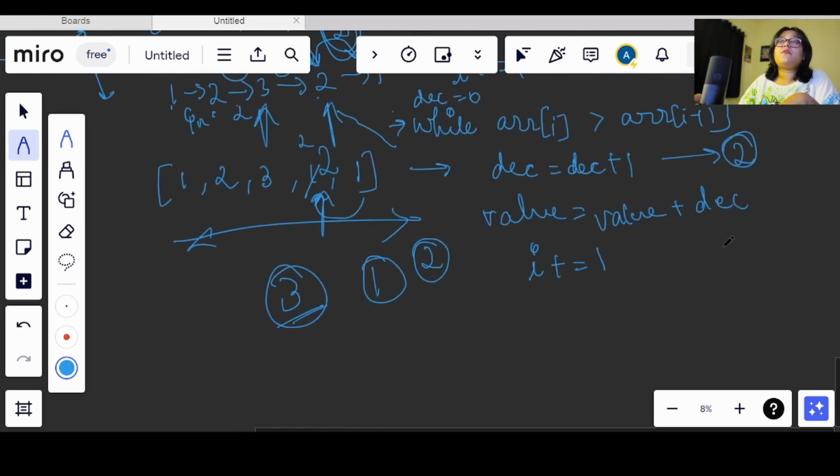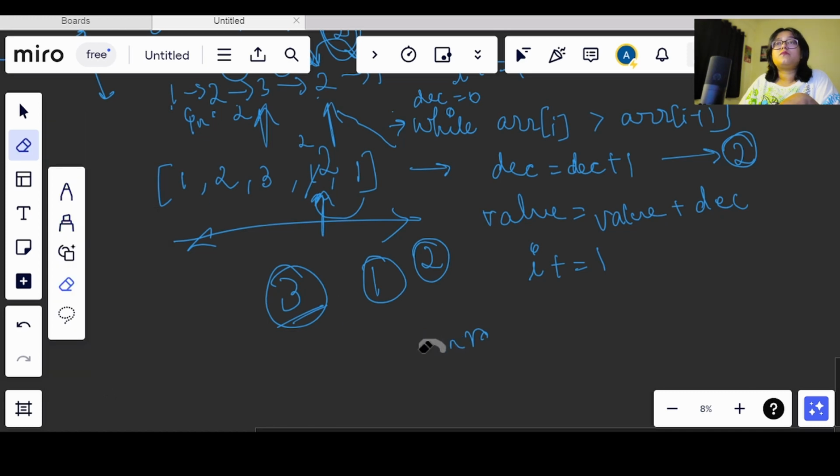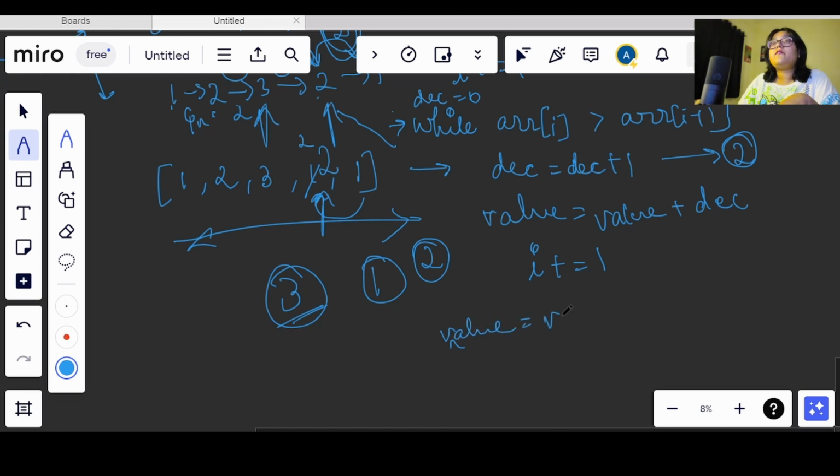So now, out of this loop, we will take this value and we will reduce the minimum candy. So minimum of increment and decrement. Now I will verify this, why I am doing this.